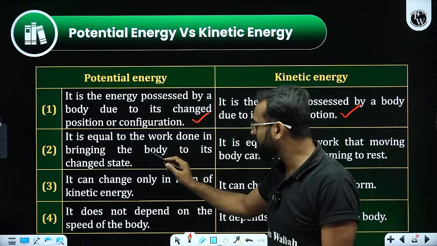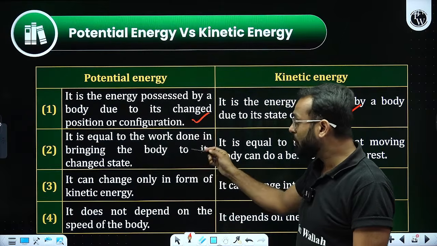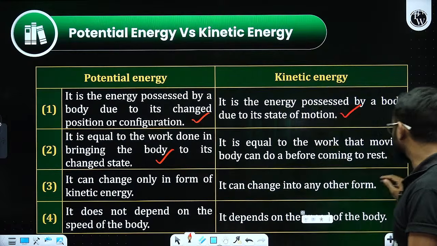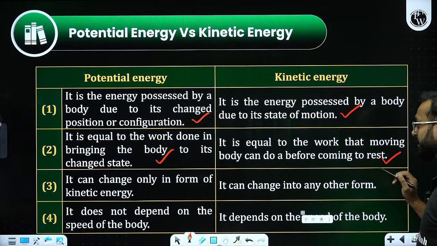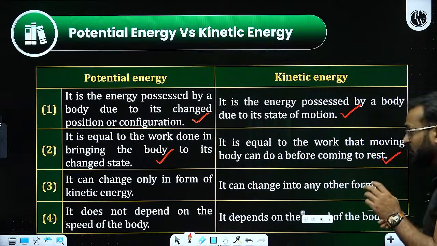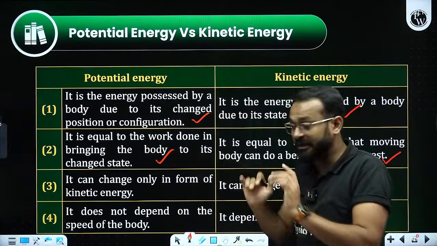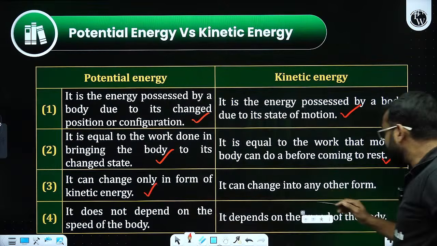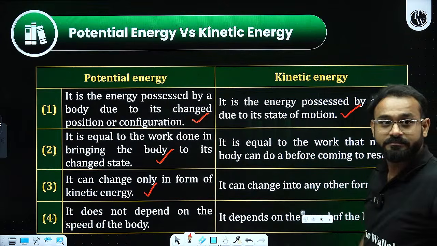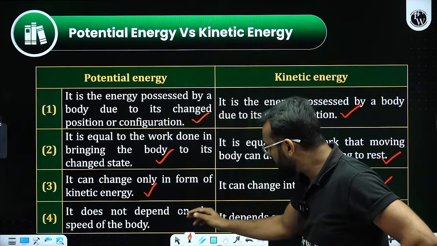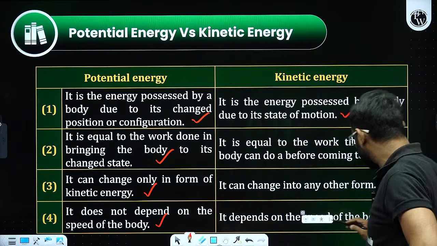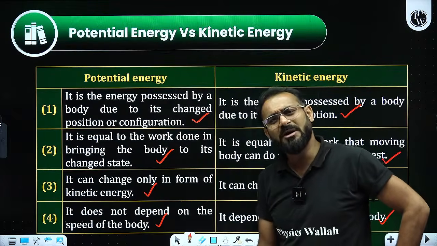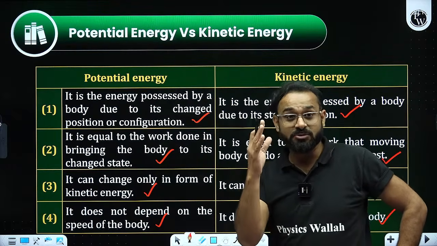Second, potential energy is equal to the work done in bringing the body to its changed state, whereas kinetic energy is equal to the work done by the moving body before coming to rest. Third, potential energy can change only into the form of kinetic energy, whereas kinetic energy can change into any other form. Last, potential energy does not depend on the speed of the body, whereas kinetic energy depends on the speed of the body. These are the common differences, and a frequently asked question.